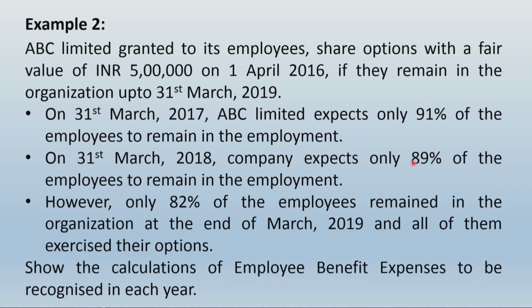Finally, how does the company recognize the employee benefit expense each year when these percentages are changing, and how each year would the remeasurement take place because of the change in percentage? Let us try to understand even that.